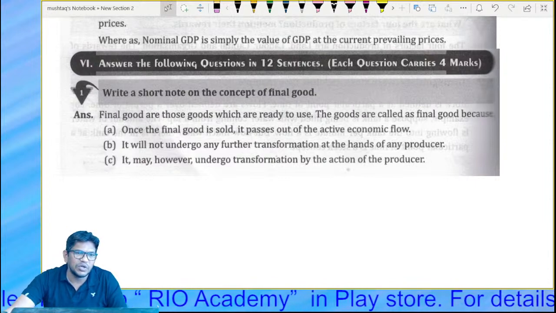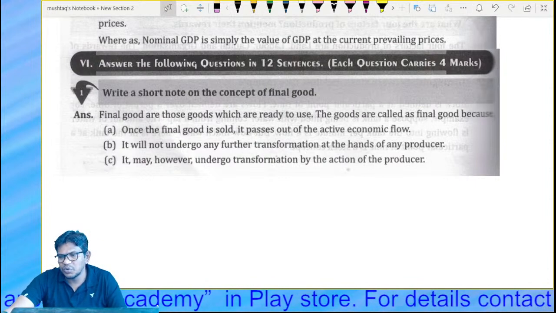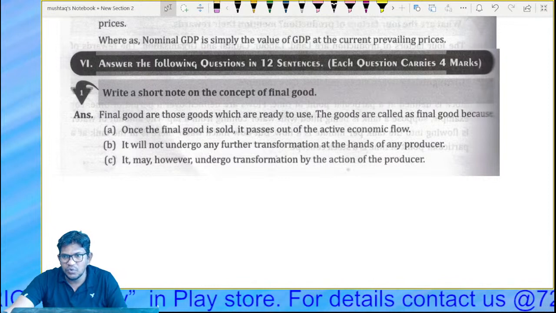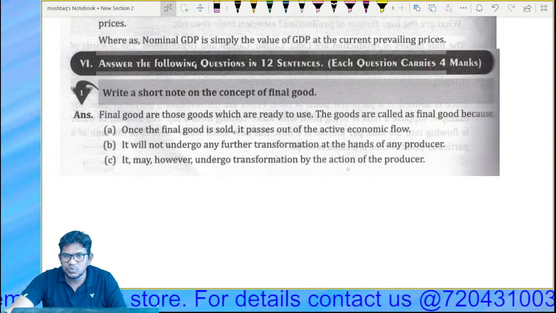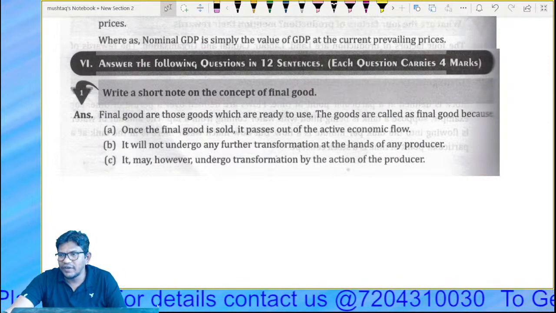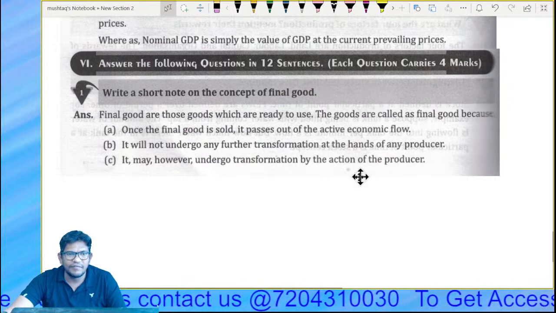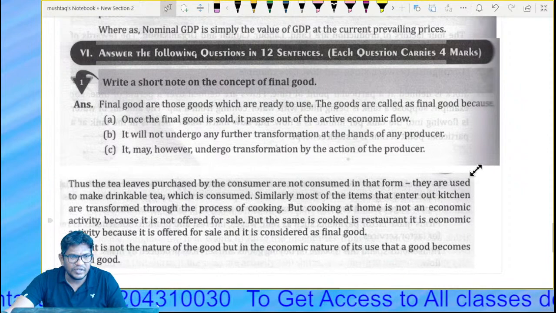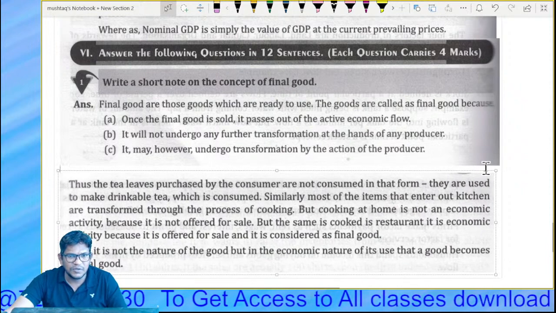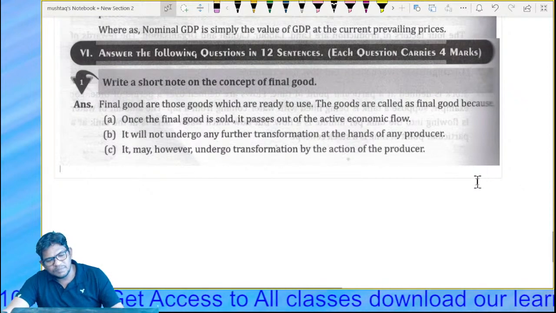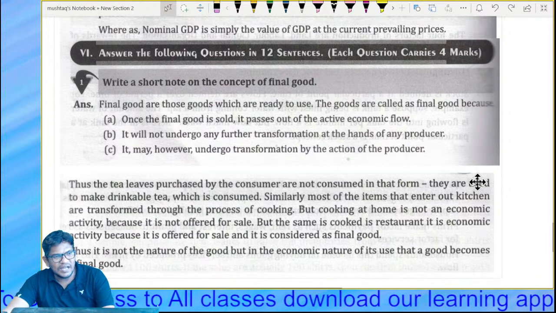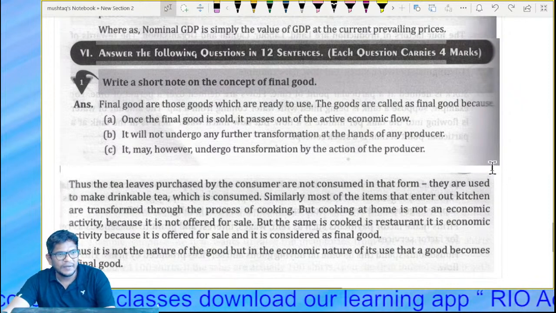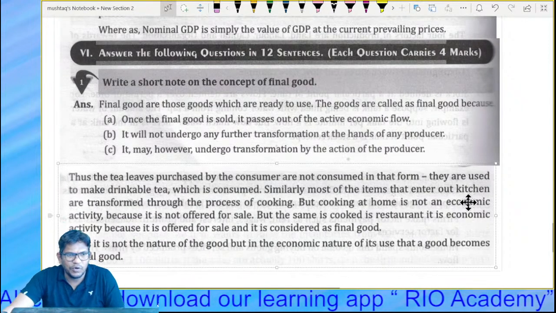Next, guys, you may get a question on goods. Write short notes on the concept of final goods. Sometimes you'll get this question. What are final goods? How are final goods used, and where are we going to use them? Each and everything we'll discuss now. We have already discussed it, but I want you to please focus on it.